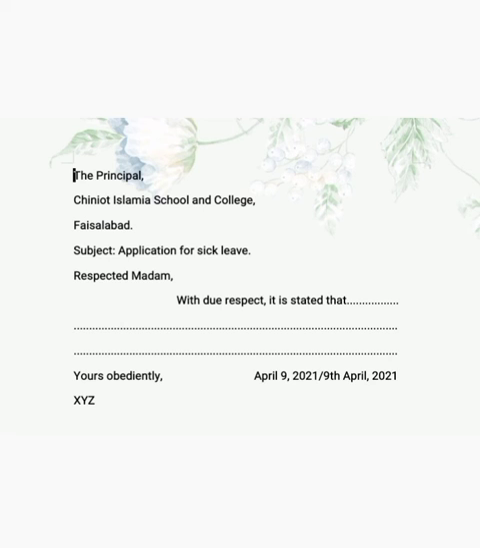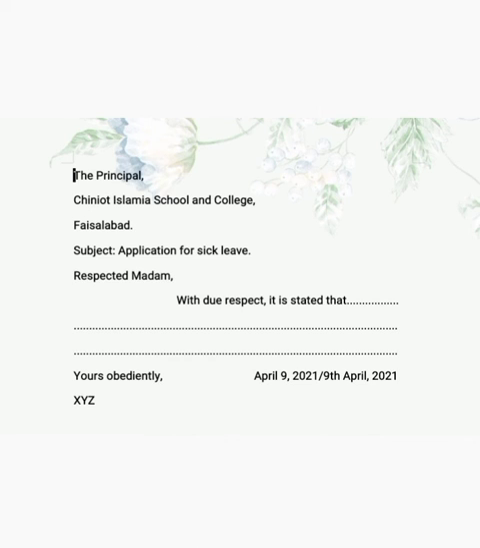At the closing you will write Yours obediently, Y will be capital, O will be small, and then a comma. Then on the same line where you are writing yours obediently, you will write the date of the day. But again, this date is just for a sample. You will write the date of the day on which you are writing the application. Here are two formats of date. You can follow any one of them. Then on the next line you will write XYZ, and XYZ will be capital. There is no need to put any full stop between XYZ.